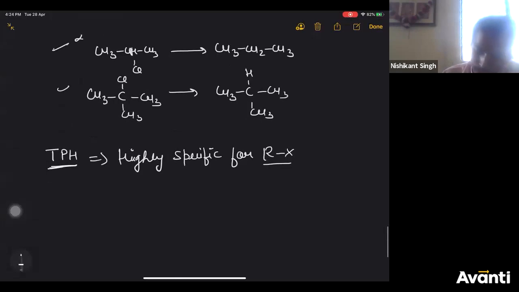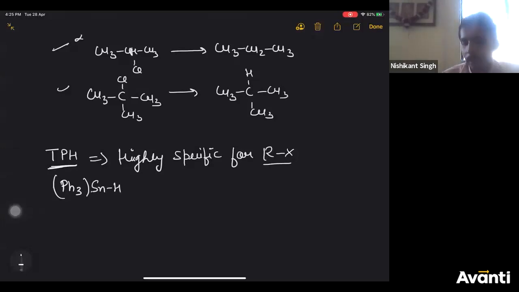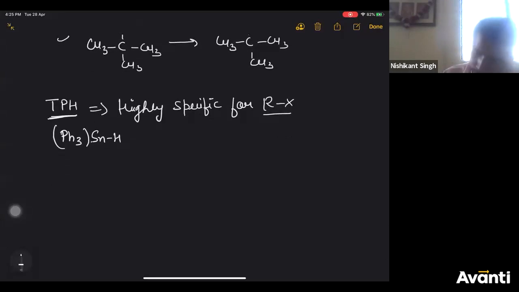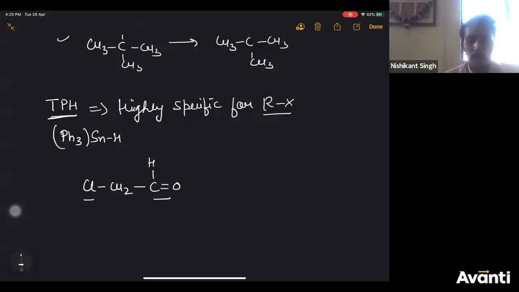For example, this reagent is written as triphenyl tin hydride. So let's take an example. If you have something like this, ClCH2CHO, an aldehyde, and halogen present in the same compound.